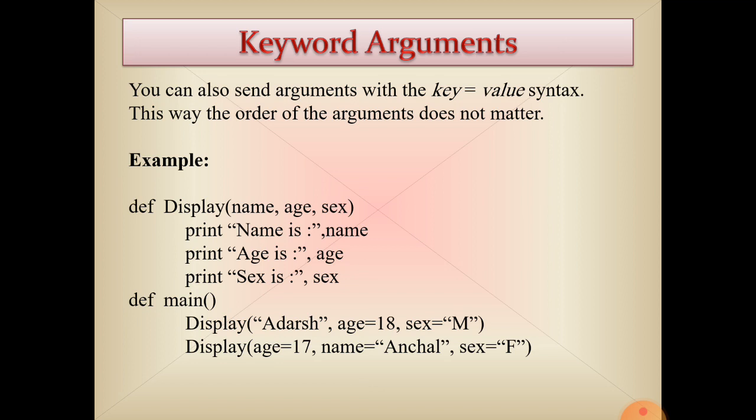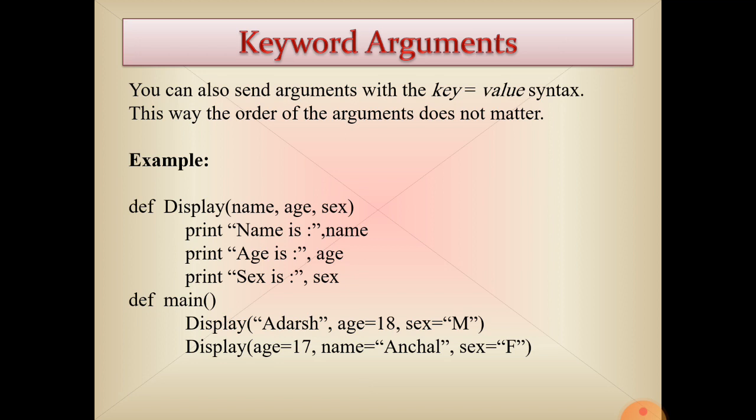Here others will be copied automatically into name, we have assigned age is equal to 18 and sex is equal to male. So it will print name is others, age is 18, sex is male.